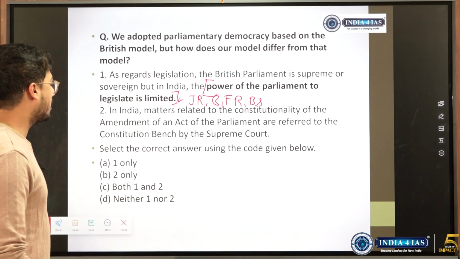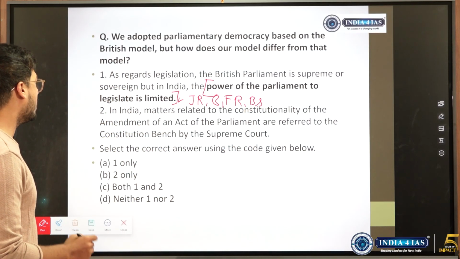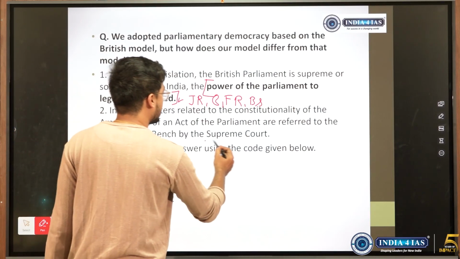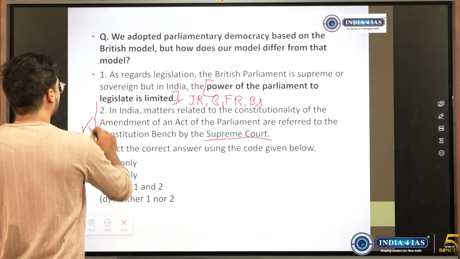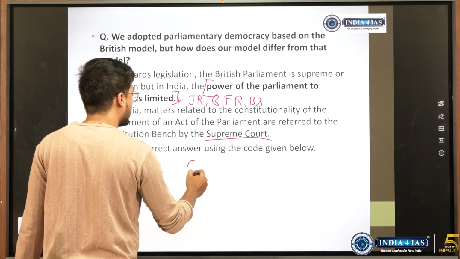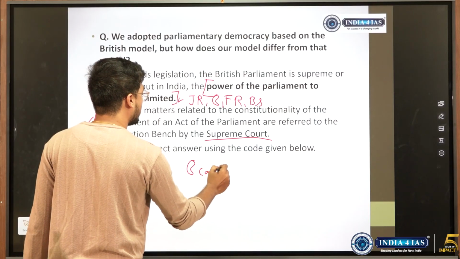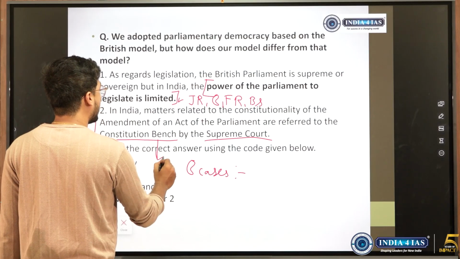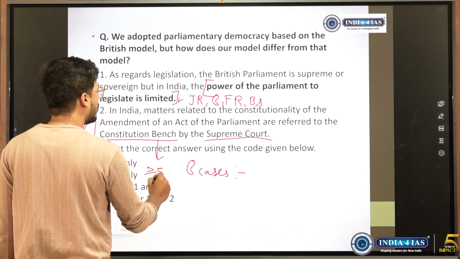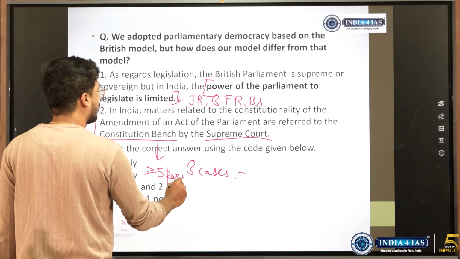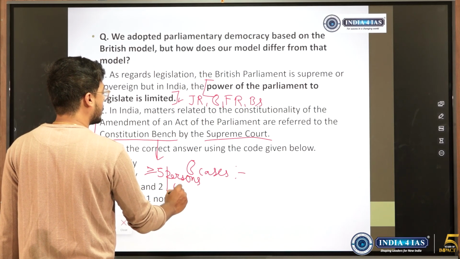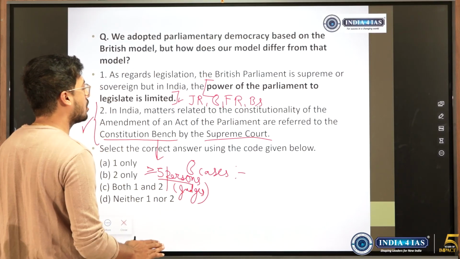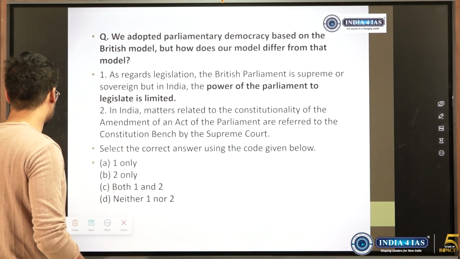In India, matters related to the constitutionality of the amendment of an act of parliament are referred to the constitution bench by the Supreme Court. There is nothing big in this. This is a correct thing. One more thing we need to know is that constitutional cases should be referred to a constitutional bench. Yes, and this bench should have at least 5 judges heading the bench when they are dealing with the constitutional cases.